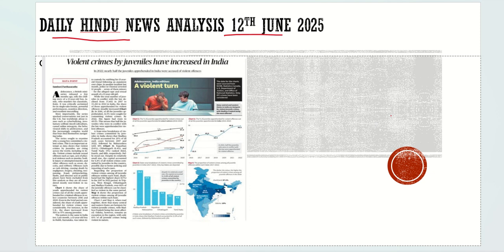As I had already told you guys, for an article to understand, you have to go through different angles to it. So let's try to dig deep into it and try to understand what this juveniles, what it is about, and how they are treated if they do any serious crime.